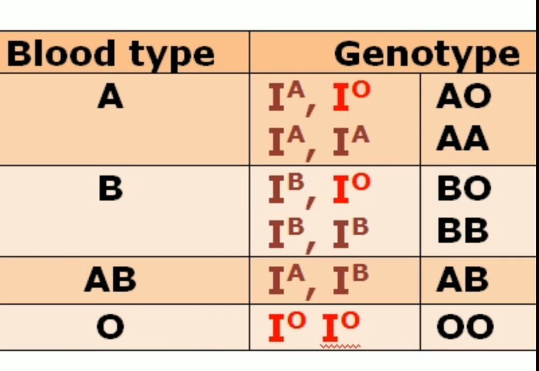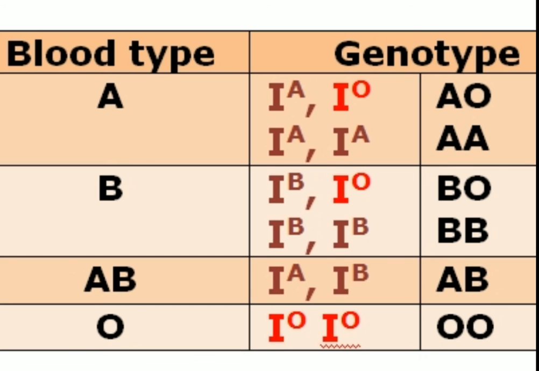The dominant relationship of the three alleles is very interesting. Both IA and IB are fully expressed in the presence of the other. Both IA and IB are dominant to I0, and it is only when both IA and IB are absent that a person has blood group O. Since the person with the genotype IA-IB produces both the glycoproteins, it has AB blood group, and such a condition is called codominance.